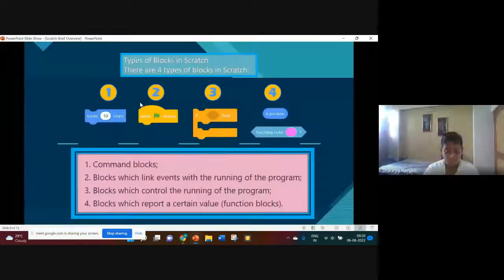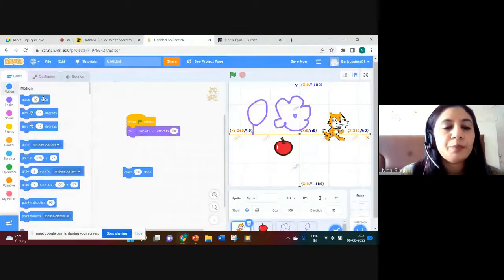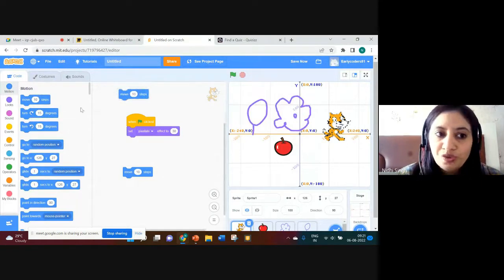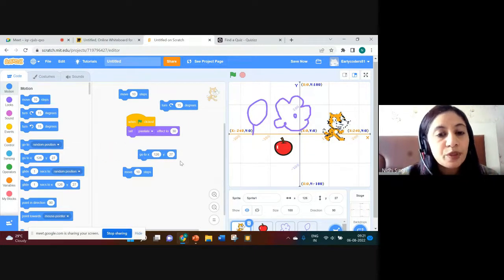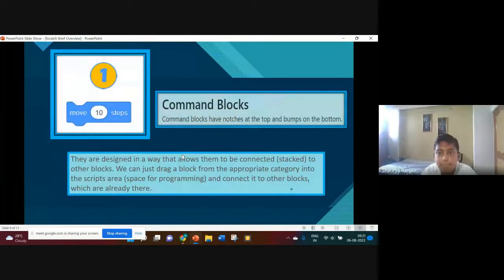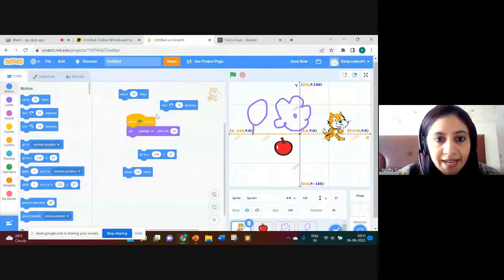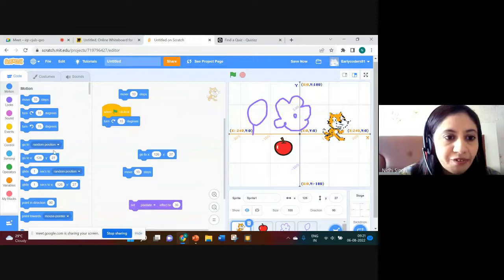One second. These will give commands to your computer that we want our sprite to move, we want our sprite to take some turns, we want our sprite to go to this particular position. All right. So these are command blocks. They have notches at the top and bumps on the bottom. Now, what is the meaning of this? That means we can join them in between different blocks.